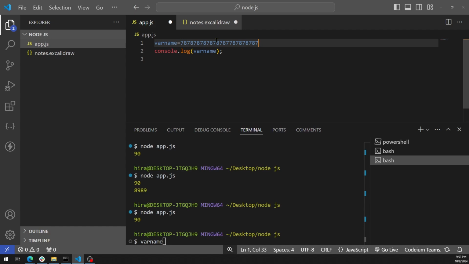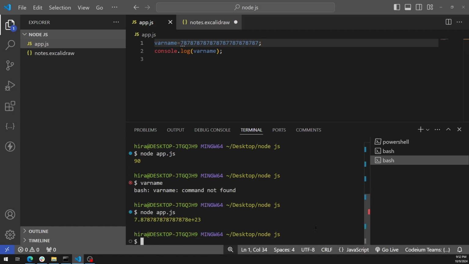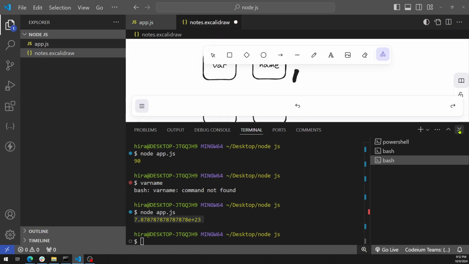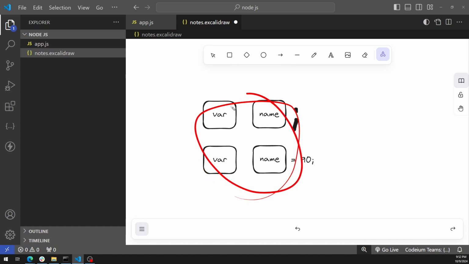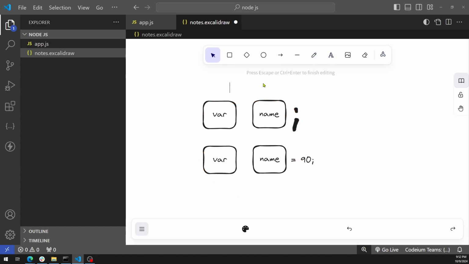So what is the biggest value you can keep inside a variable? Let's test that. If you run node app.js, you can see that you have a number now with exponential notation here, right? All right, we'll be discussing more about variable types and all the things we need to know about variables in the next video. But for now, we want to close this section. If you have any question, please let me know in the comment section. You will have to make sure that you now know how to declare a variable.